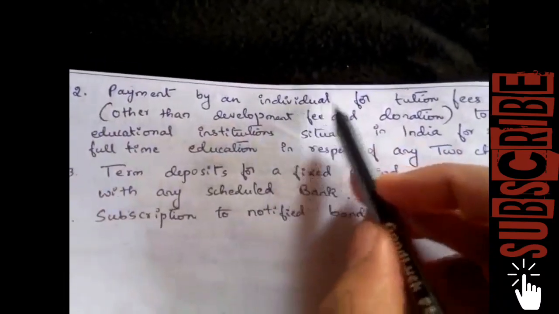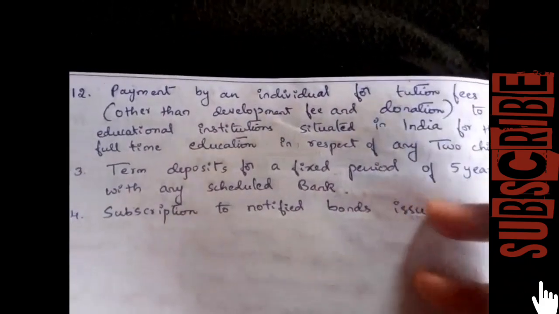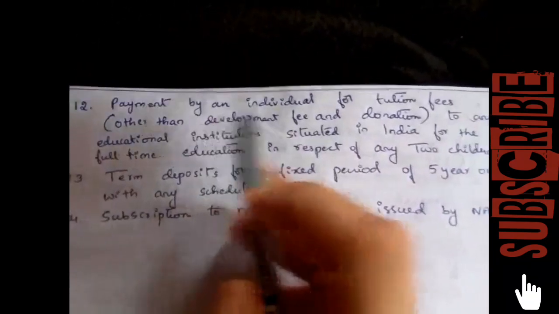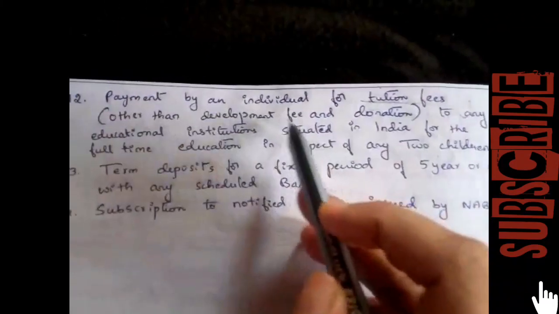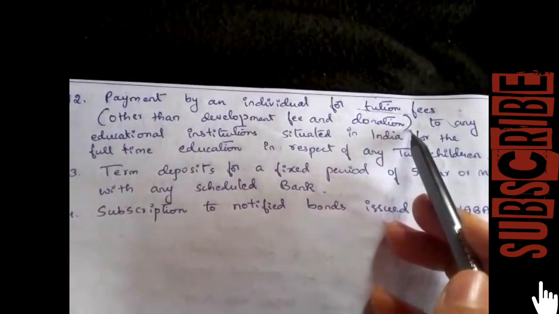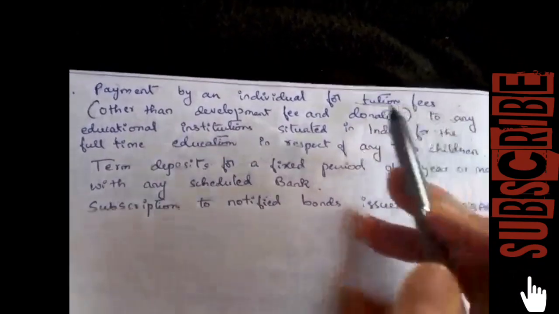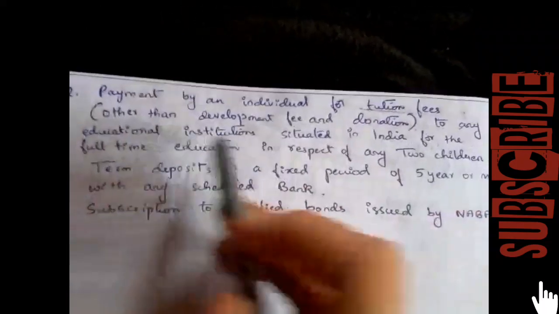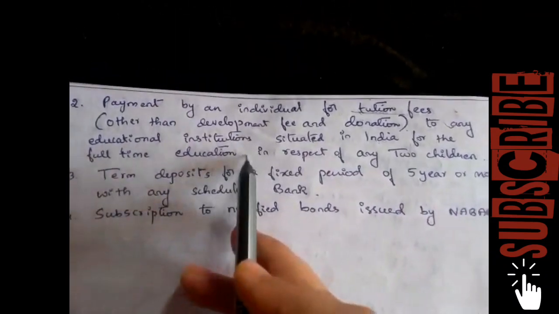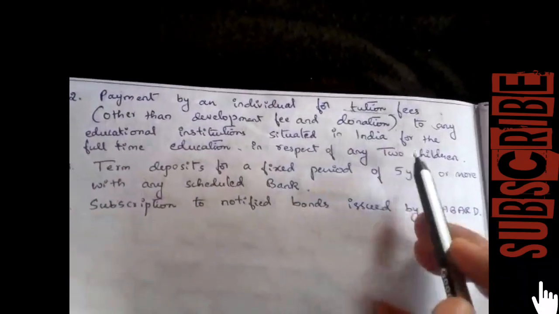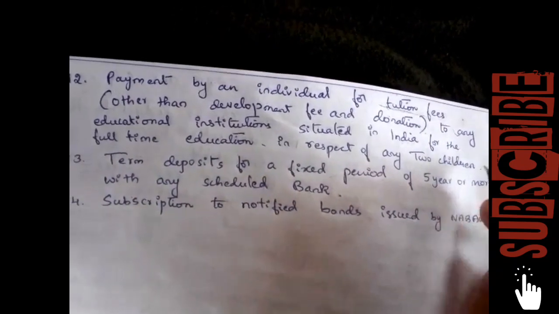the 12th one is payment by an individual for tuition fees. If an individual makes payment for the tuition fees of their children, the deduction can be claimed only for tuition fees, other than development fees and donation. Donation and development fees are not included for deduction, only tuition fees, and that tuition should be taken from any educational institution situated in India. It should be full-time education, and in respect of any two children, the deduction can be claimed only for two children, not more than two children.